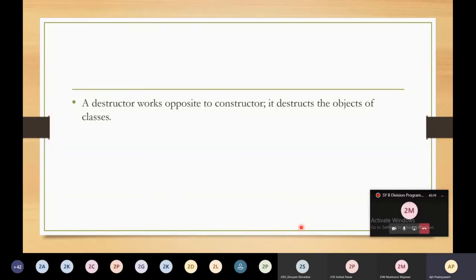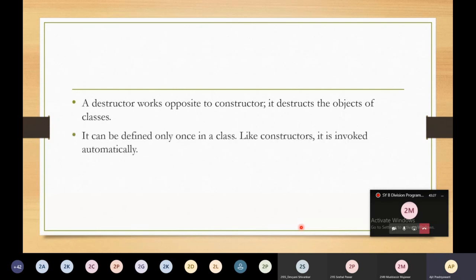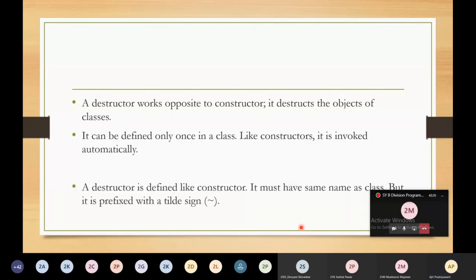A destructor works opposite to a constructor. It destructs the objects of the classes. So it can be defined only once in a class. Like a constructor, it is invoked automatically. A destructor is defined like a constructor. It must have the same name as the class, but it is prefixed with the tilde sign.